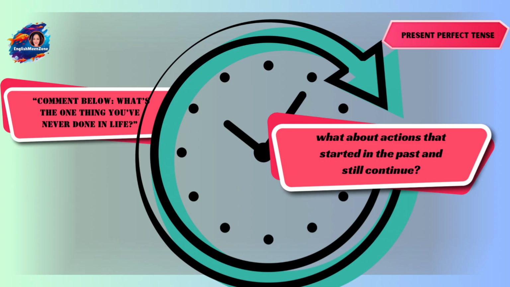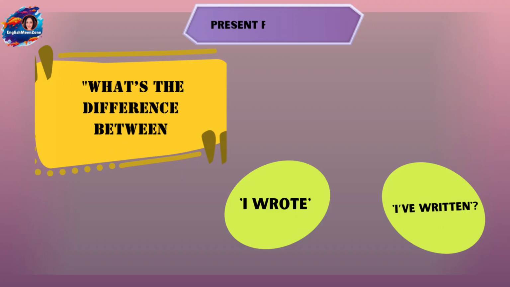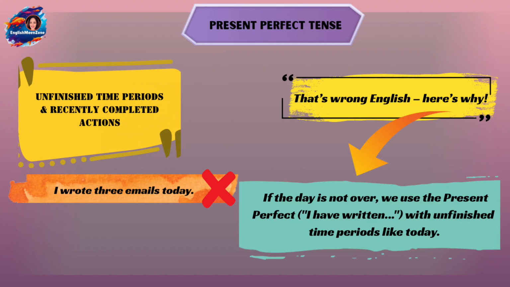That's the question here. So when you're talking about life experiences, as I told you, you will be using the present perfect. Now, simple past is used when the time is clear. When the mention of the time is there, we use the simple past. So, I visited Paris in 2010. So, you're mentioning the time. This is the time when the action of visiting Paris was completed. Like, you want to mention the time when you visited. So, when you're referring to the time, you will use the simple past.